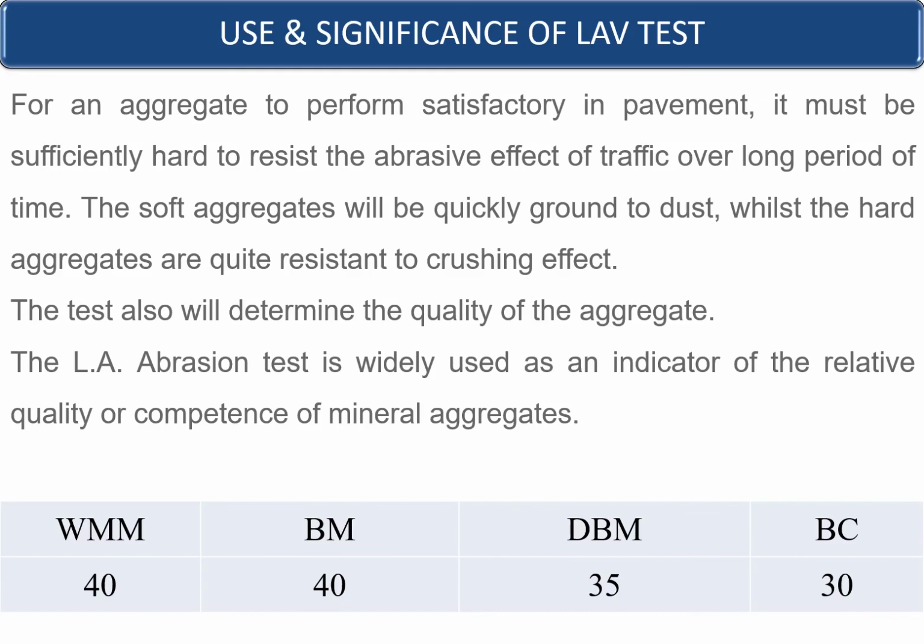So why? Because your wet mix macadam is covered with the asphaltic layers. It is not directly exposed to the wear and tear of the tires or movement of the vehicles. But when it comes to BC, it is directly affected by the wear and tear due to the tires and the movement of the vehicles. So that is the reason why the LAV value for BC is less as compared to the other layers in the flexible pavement.